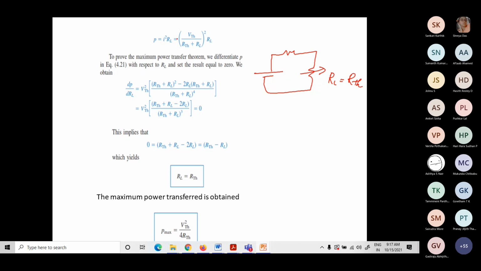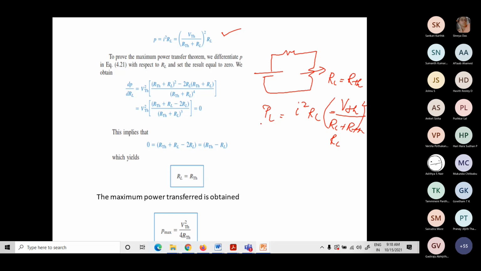How do we prove that? We try to find the power dissipation through this load resistor. We know that it is I square into RL. The current flowing through this load resistor is VTH divided by RL plus RTH, the whole square into RL. So this is my power equation, the power dissipated through this load resistor. Now, you might have studied this in your mathematics, no?